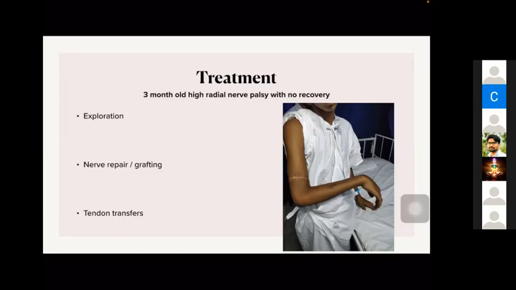And if it is not recovering, then the next option is tendon transfer. Some people now advocate early tendon transfer because, at this level, after the repair, these forearm muscles have to start working. It will take about 6 to 7 months for the nerve to grow this much distance, and after that, a few more months to get clinical recovery. So some surgeons now do direct tendon transfer for early recovery. It will give a better result.